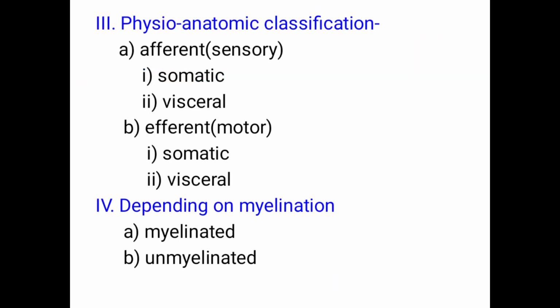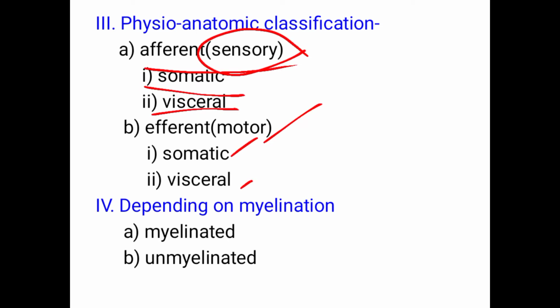Next comes the physiological classification, which is very important. Sensory fibers, also called afferent, are sensory nerve fibers, and they have somatic and visceral types. Then motor nerve fibers also have somatic and visceral types. That means functionally it is a classification.